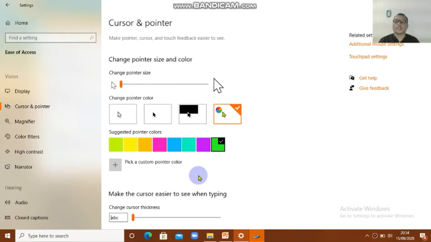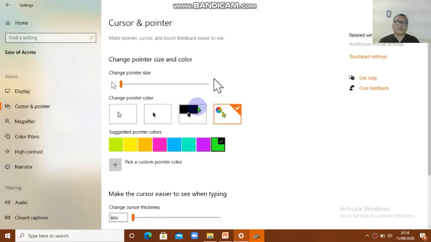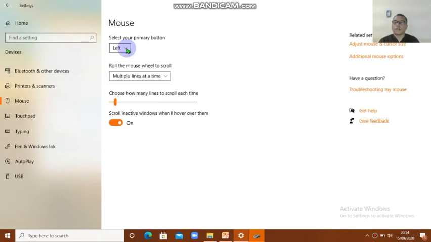That's how to set your mouse pointer. Use the color you want and make it bigger if you like. This is left click, which is usually the primary click. This is how to set your mouse, kids.